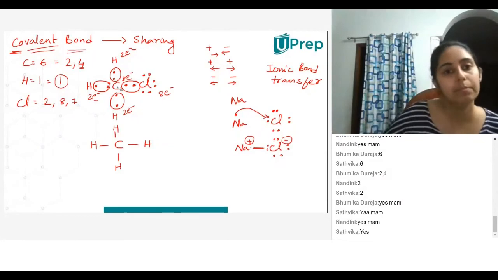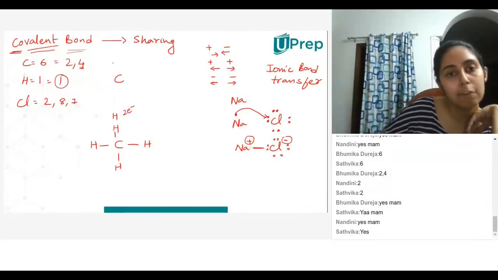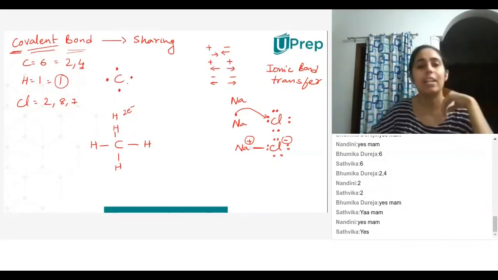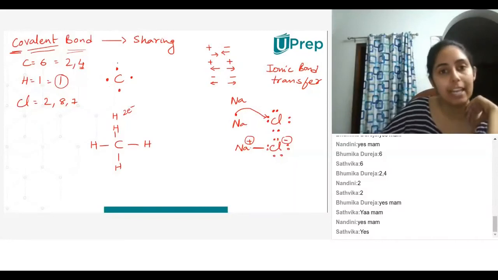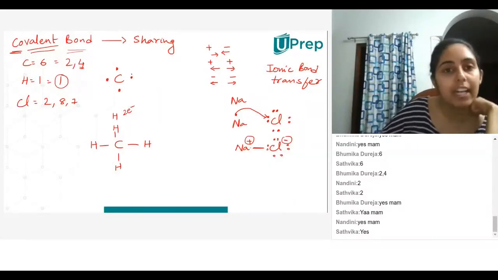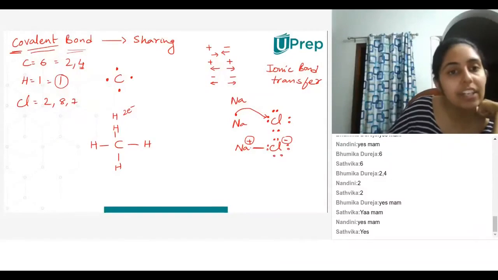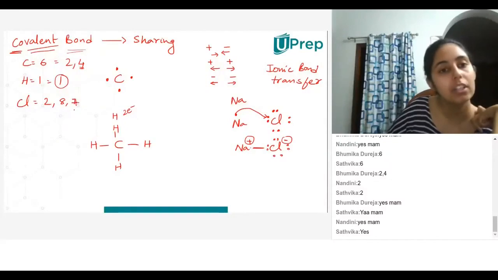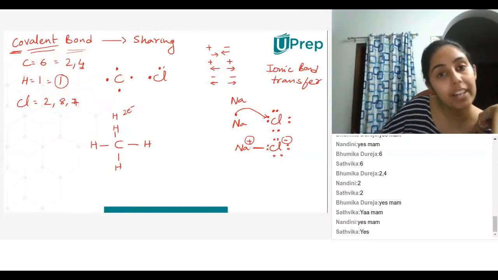All right. So carbon has 4 electrons in the outermost shell. It requires 4 more electrons. So what I'll do, I know that chlorine requires 1 more electron. So I'll just put chlorine over here. And I know chlorine has 7 electrons. So 1 out of these 7 electrons, chlorine is going to share with carbon.